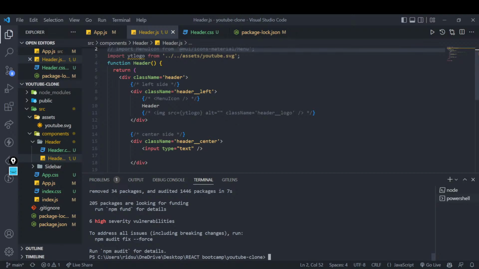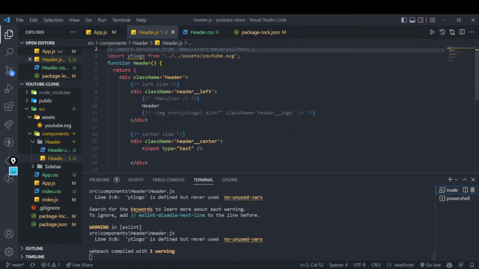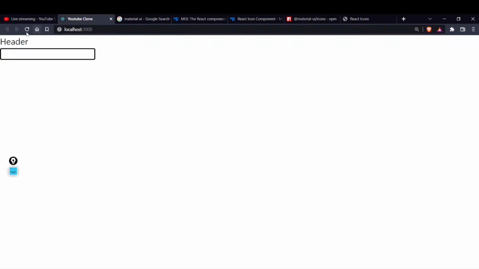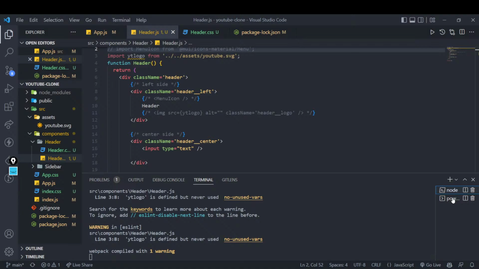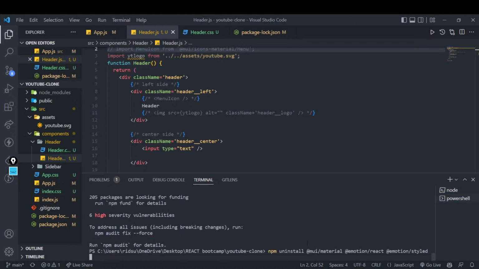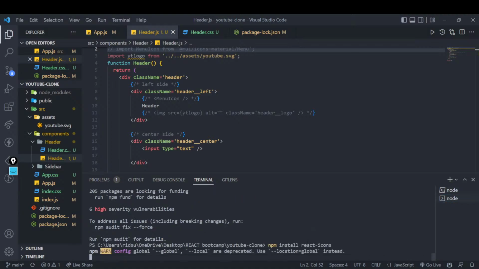Yeah, force, I have done that, legacy dep. Let's see what is the problem now. Yeah, let's see if this will work. Yeah, it is working. See, we will cover it up. Don't worry, we will cover it up. We will install the React icons and we will work with it.